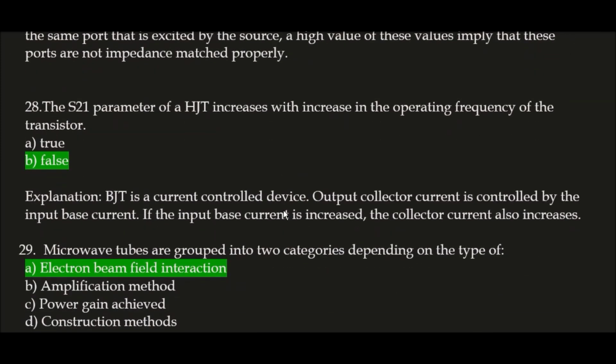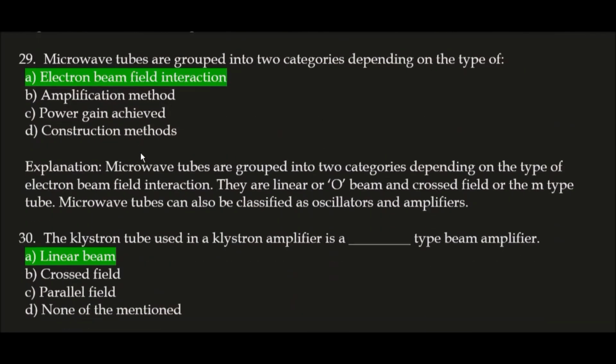Next question. The S21 parameter of a BJT increases with increase in the operating frequency of the transistor. This statement is true or false? This statement is false, because BJT is a current controlled device. Output collector current is controlled by the input base current. If the input base current is increased, the collector current also increases. So the statement that the S21 parameter of a BJT increases with increase in the operating frequency of the transistor is false.